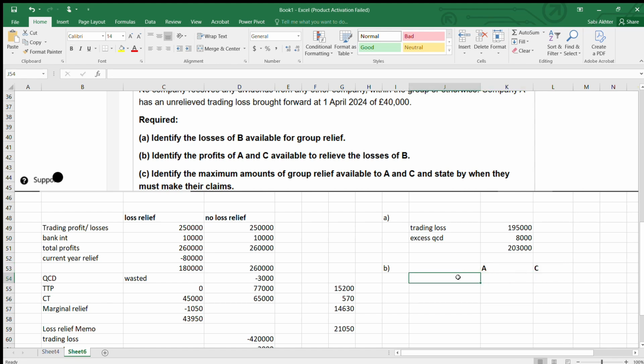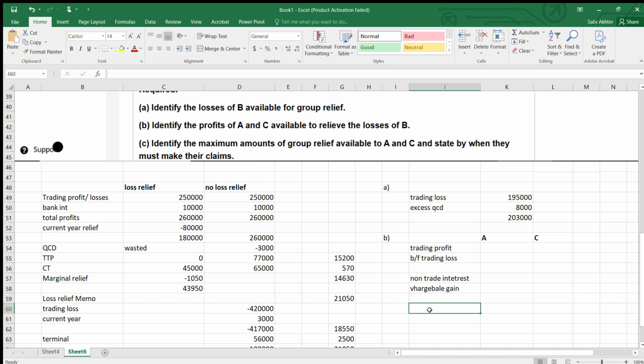We will have the trading profit, brought forward trading loss, then the non-trade interest, then the chargeable gain, then QCD, and then the profit. Remember, whatever the profit would be, that is there for the group relief.